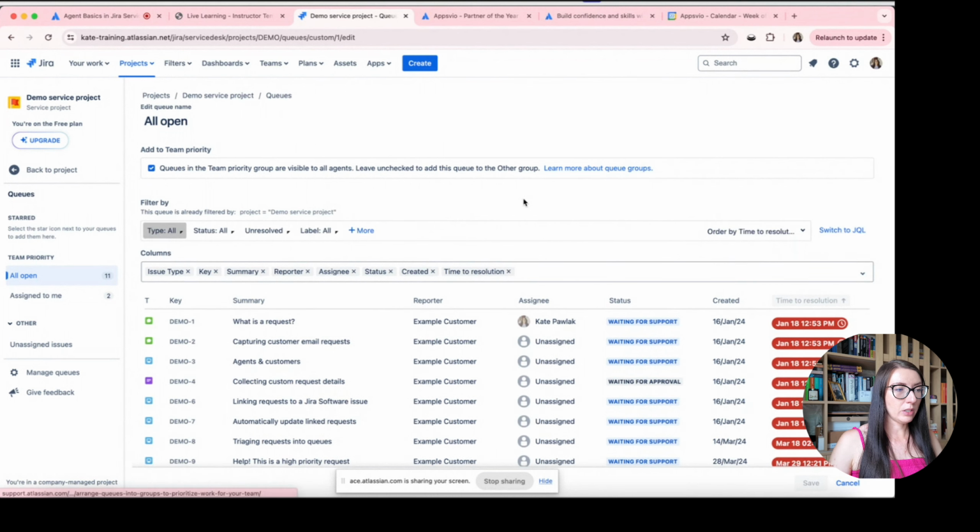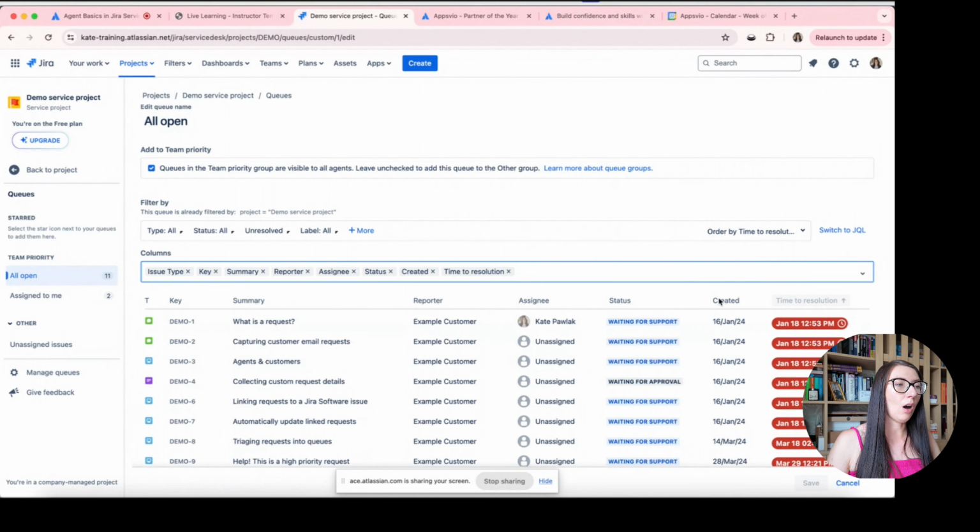The last configuration here is the list of columns. Here you can see that we have got issue type, issue key, summary, reporter, etc. And you can define which other fields you want to present here. In case of queues, of course, one of the most important columns is time to resolution or time to first response, any column related to an SLA metric. And of course, you can define these columns here.